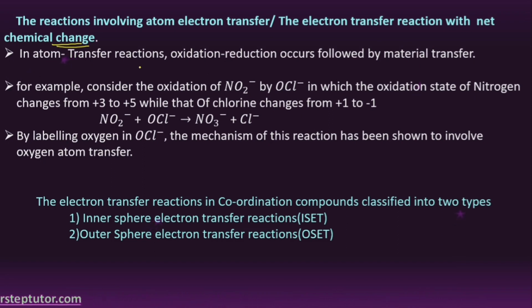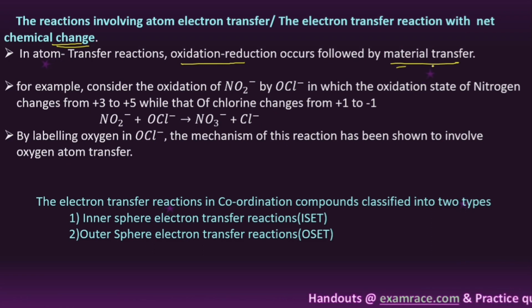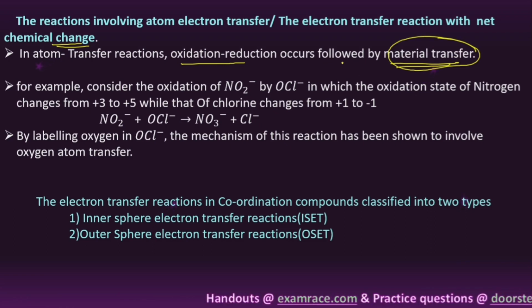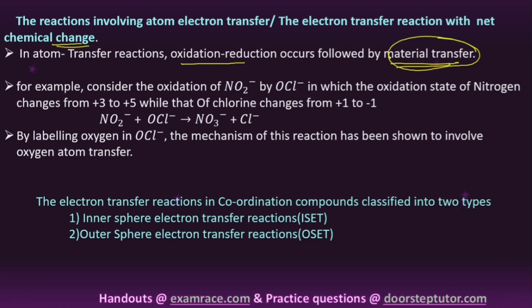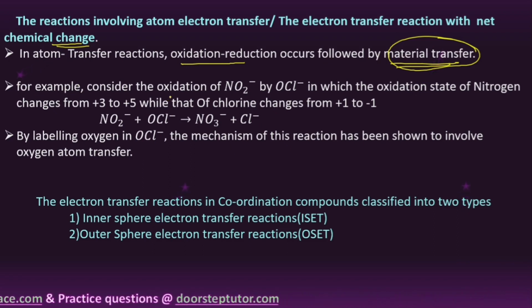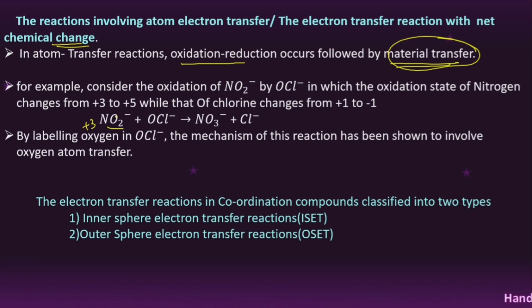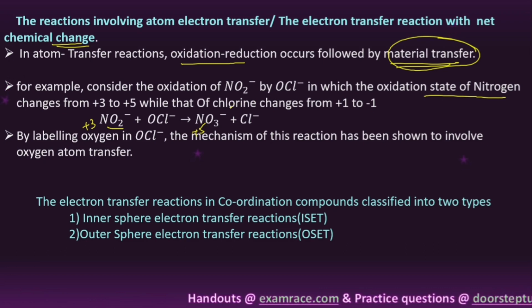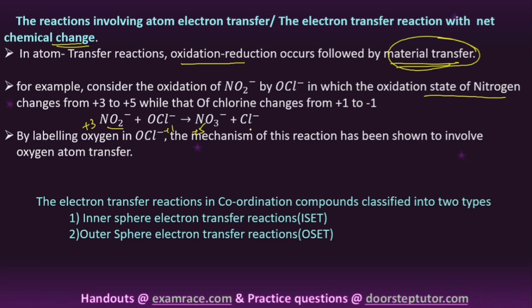In atom transfer reactions, oxidation reduction occurs followed by a material transfer. That is very important. The material is transferred, it is not a simple electron transfer. For example, consider the oxidation of NO2 minus by OCl minus. In this reaction the oxidation state of nitrogen changes from plus 3 to plus 5, and chlorine changes from plus 1 to minus 1.